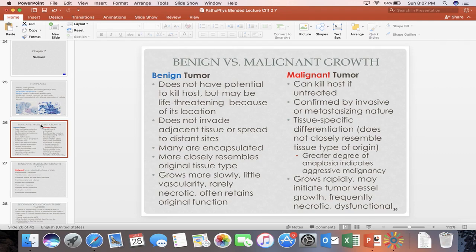The greater degree of anaplasia, meaning without differentiation, indicates aggressive, more malignant. A malignant tumor grows rapidly, may initiate tumor vessel growth, and is frequently necrotic and dysfunctional.